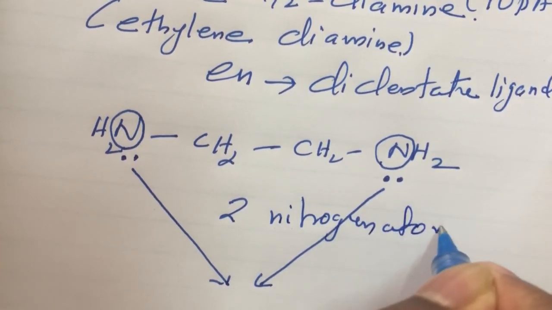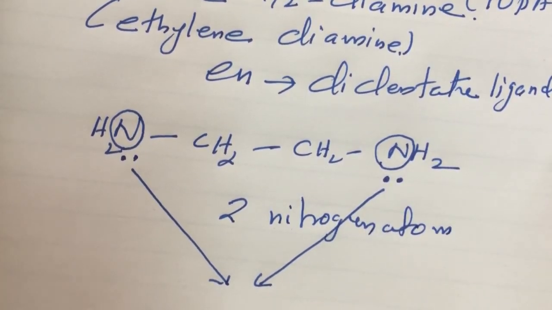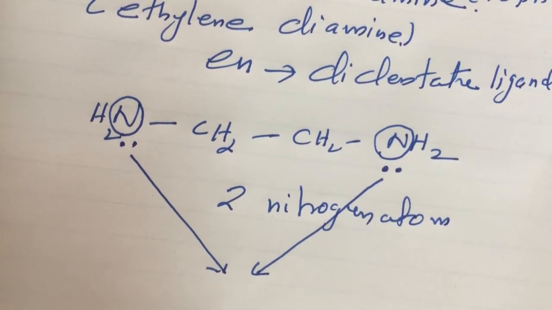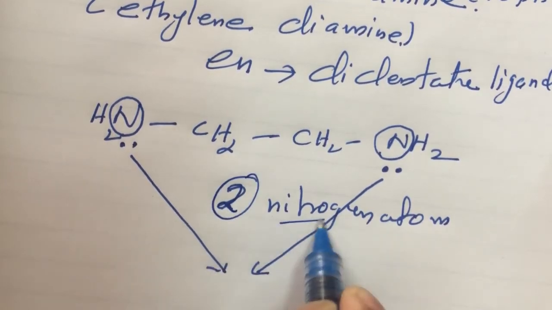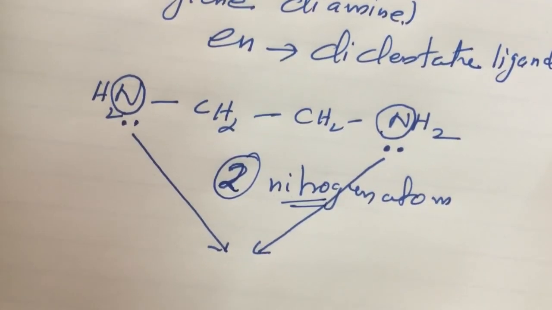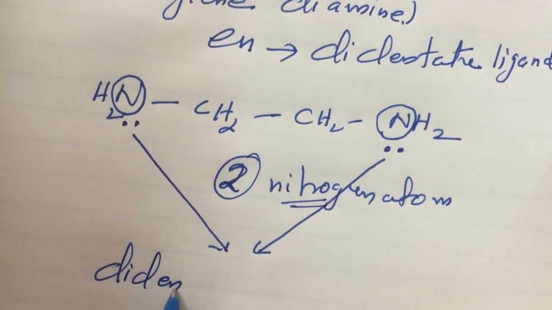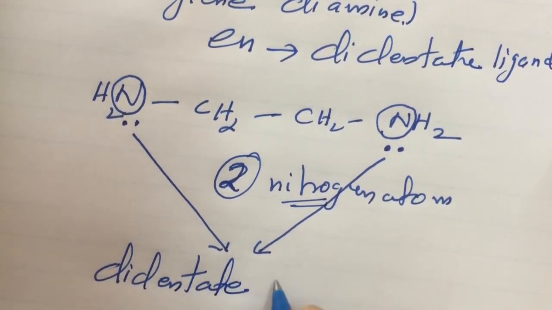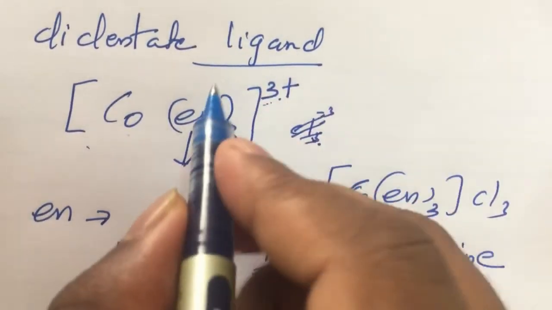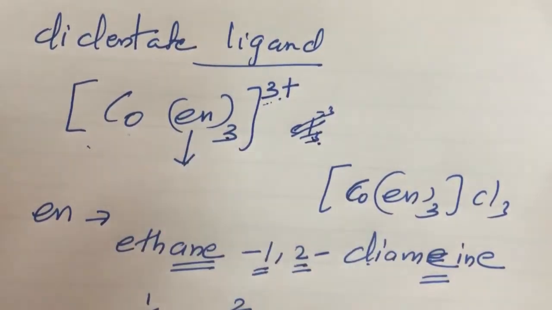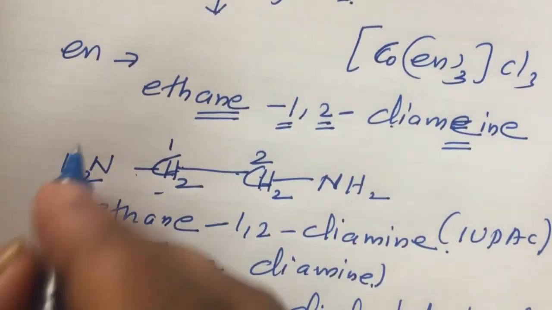In ammonia and in water there is only one donor atom: in ammonia 1 nitrogen, in water 1 oxygen. But in ethane 1,2 diamine, there are 2 nitrogen atoms. If 2 donor atoms are present, then it is called what? Didentate ligand. So in this complex, what is en3?